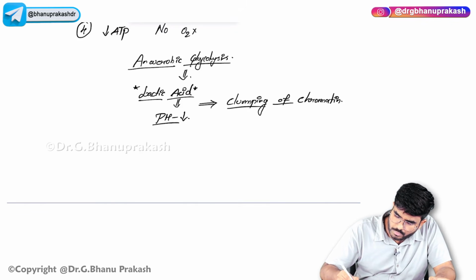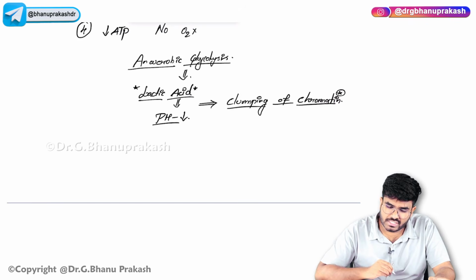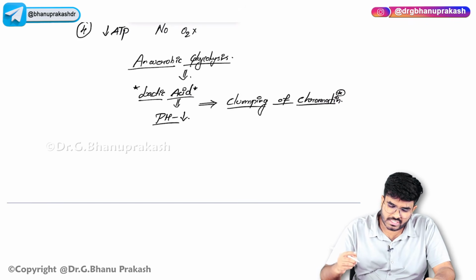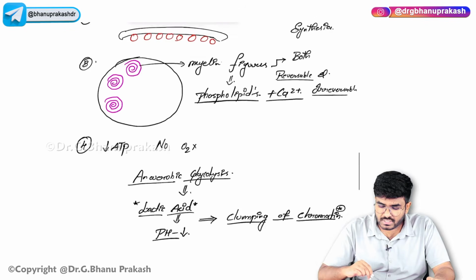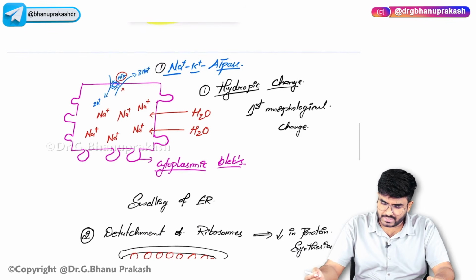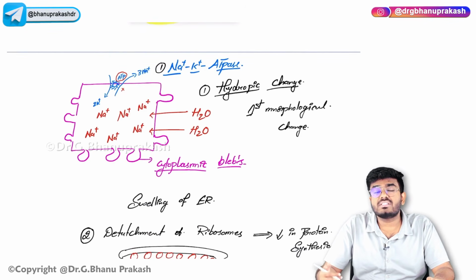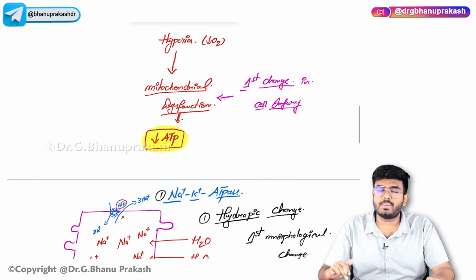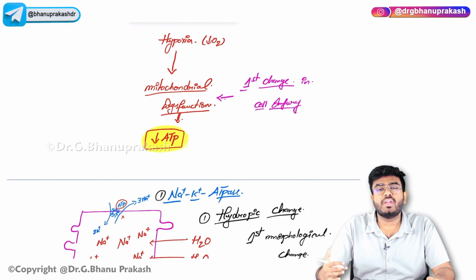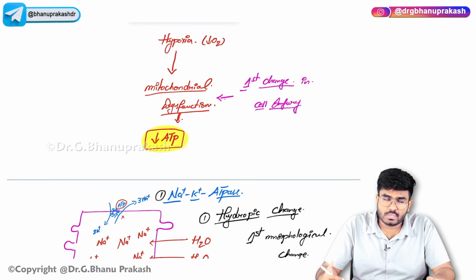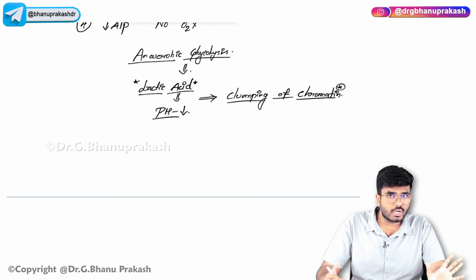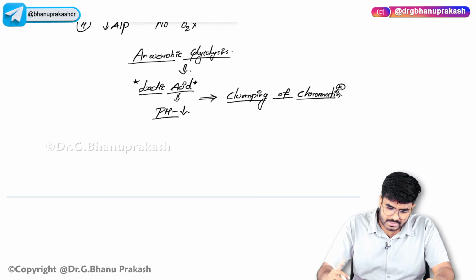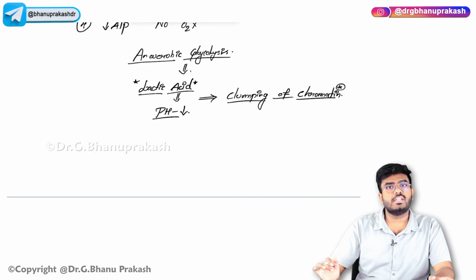So this is very much important for your exams. What is the nuclear change that is seen? See, the nuclear change that is seen in reversible cell injury is the clumping of chromatin. The first morphological change that is seen is the hydropic change or cellular swelling. What is the first change? It is the mitochondrial dysfunction. There is clumping of chromatin, myelin figures, protein synthesis decreases, cell membrane damage. Cell membrane damage, but little, not too much, just normal. So all these are the events which are seen in the reversible cell injury.